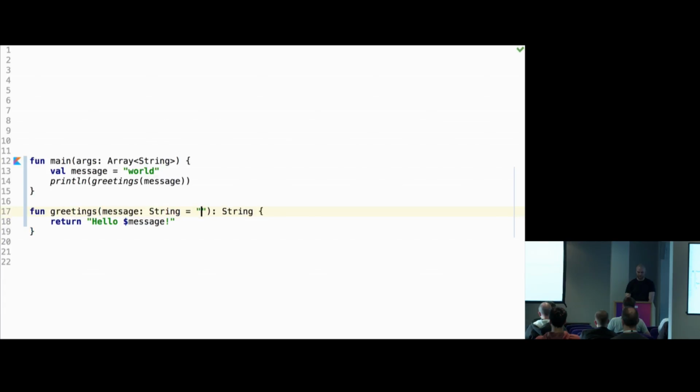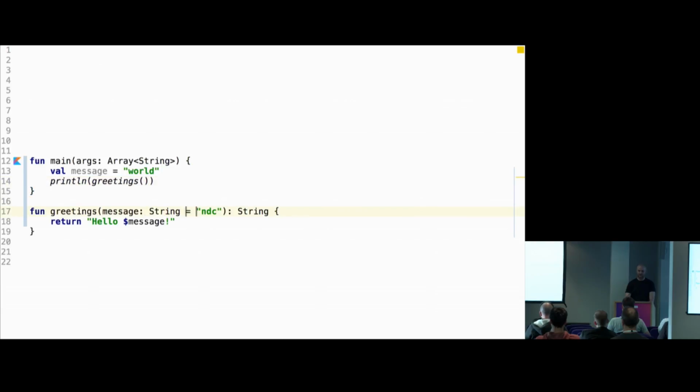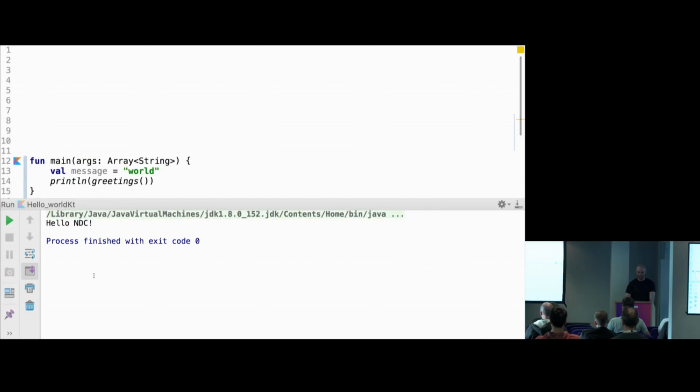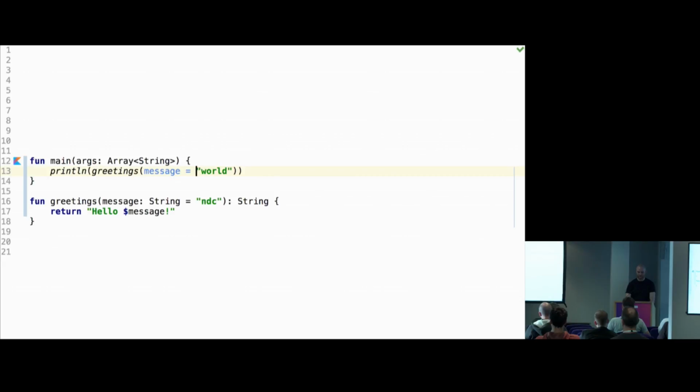Again, similar to C#, we can have default values for arguments. So I'll do default. If I run this, it will print NDC here. Unlike C#, this is not just a compile time value, it can be some function to uppercase something. So this will also work. So it's a bit more flexible. Similar to this, there can be named arguments, so I can do message, and inline message. This is a bit more convenient, so I saved one line. So named arguments can be good.